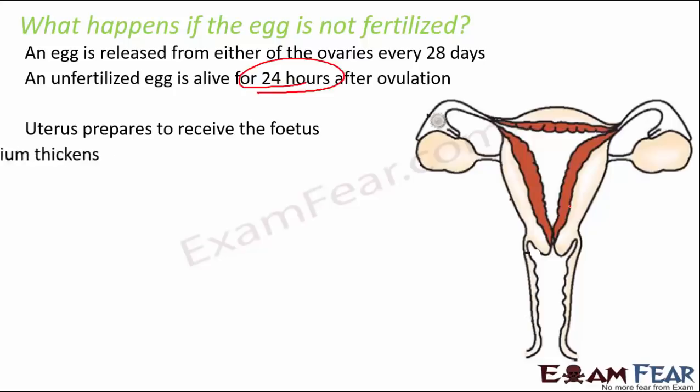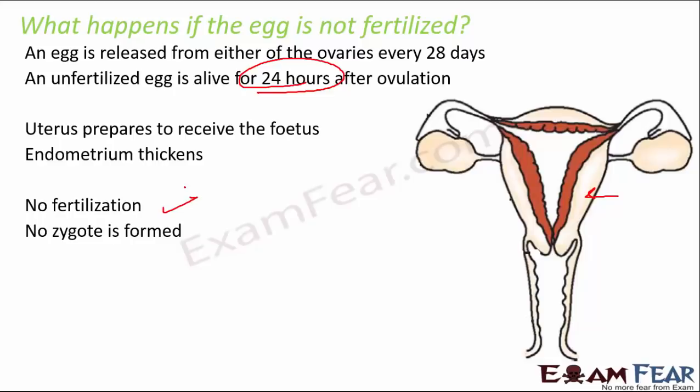So the endometrium, that is the lining of the uterus, thickens up. However, if there is no fertilization, then no zygote is formed, so no fetus comes here. So this will wait for another maybe 14 days, and finally this endometrium breaks.